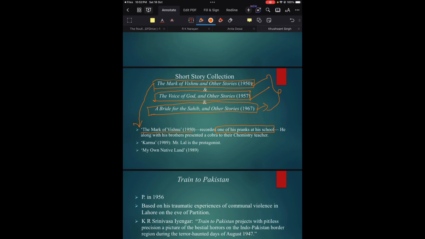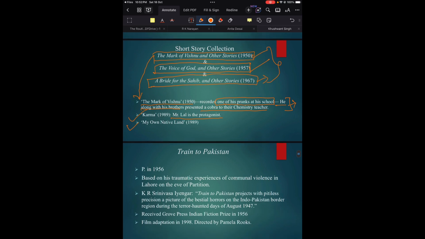And what is that prank? He, along with his brothers, presented a cobra to their chemistry teacher. See what a terrible prank it is. Presenting a cobra snake to their chemistry teacher. So The Mark of Vishnu is all about Khushwant Singh's pranks. Then Karma is another of his important short stories. Mr. Lal is the protagonist. Then My Own Native Land. So these are his most important short stories to be remembered.